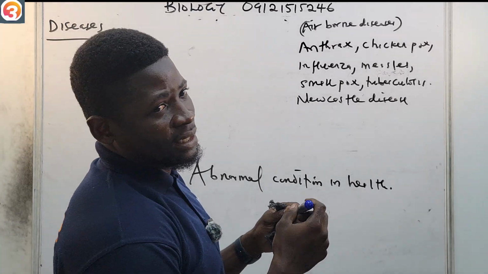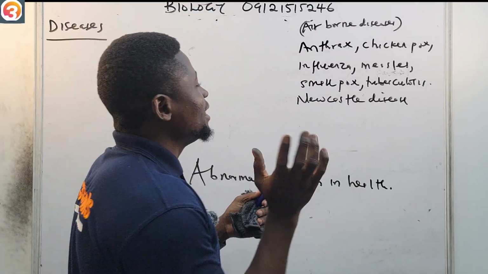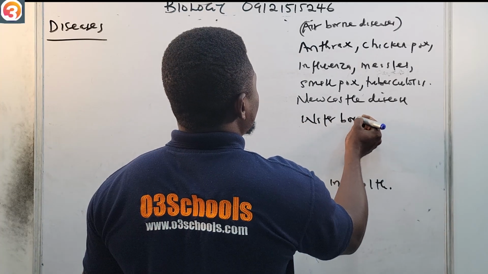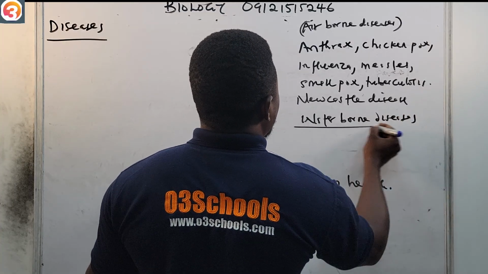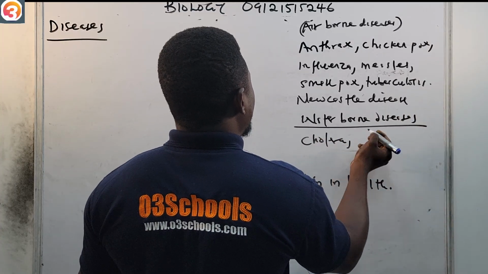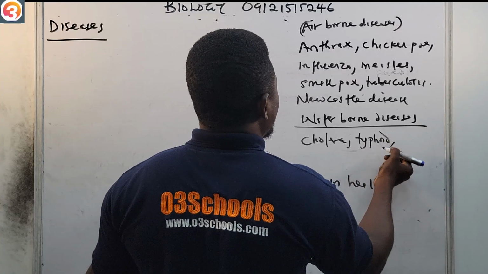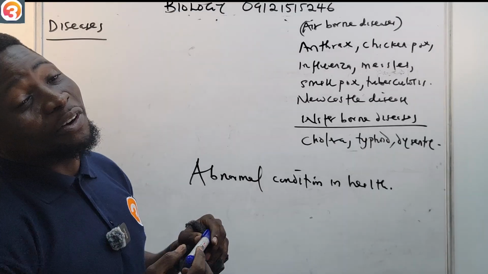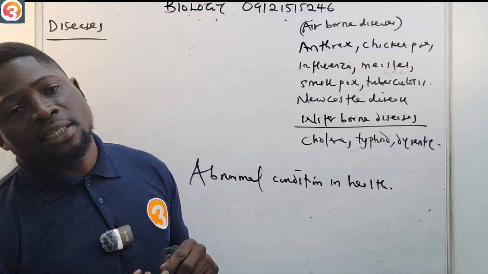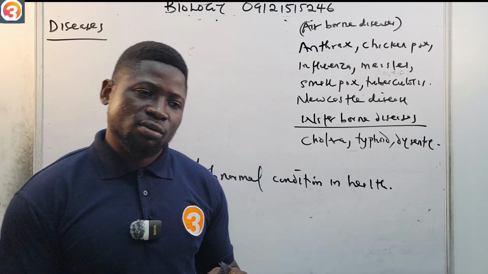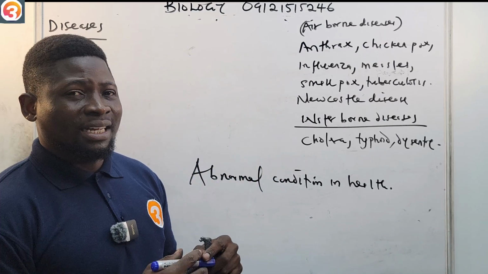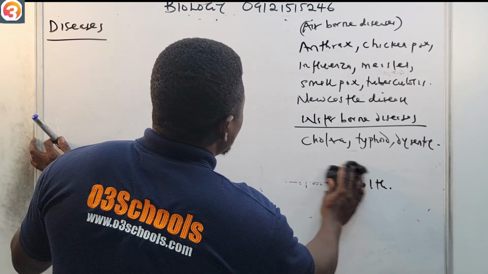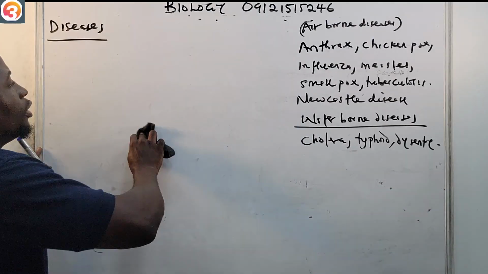They also have waterborne diseases, diseases that are transmitted by drinking contaminated water, like cholera. Examples of waterborne diseases include cholera, typhoid, and dysentery. If you have typhoid, they say you have typhoid fever because of the water you are drinking, most possibly. So try as much as possible to drink either boiled water or very clean water.